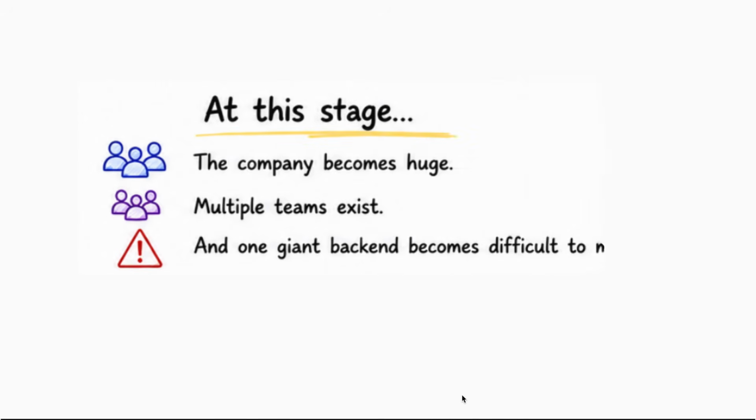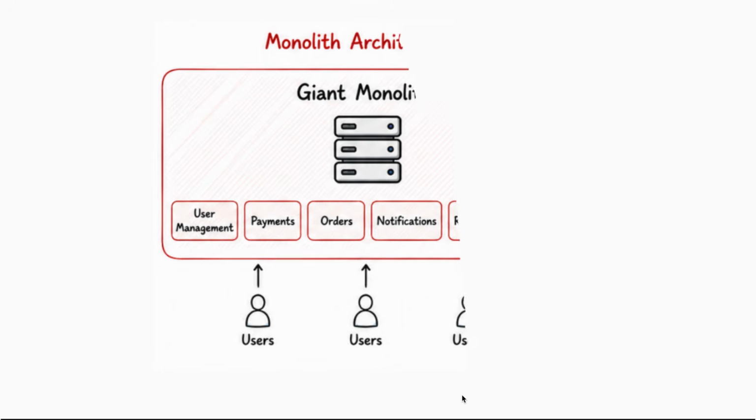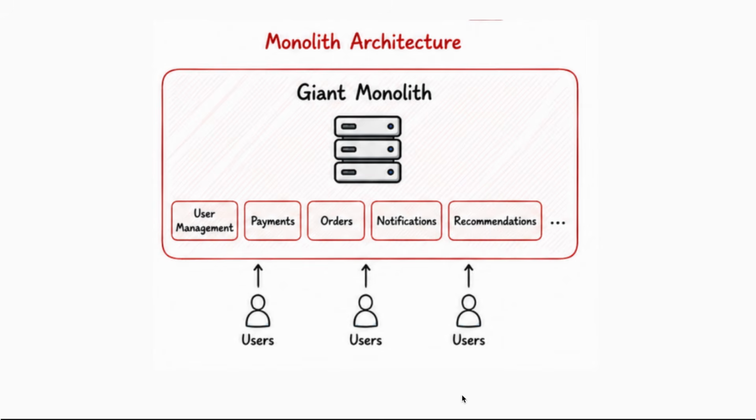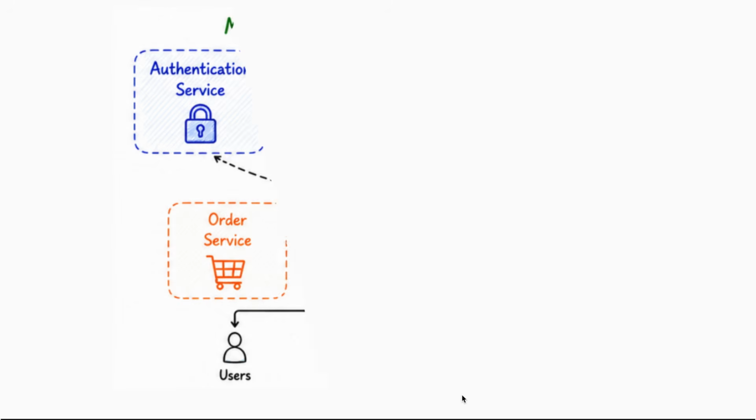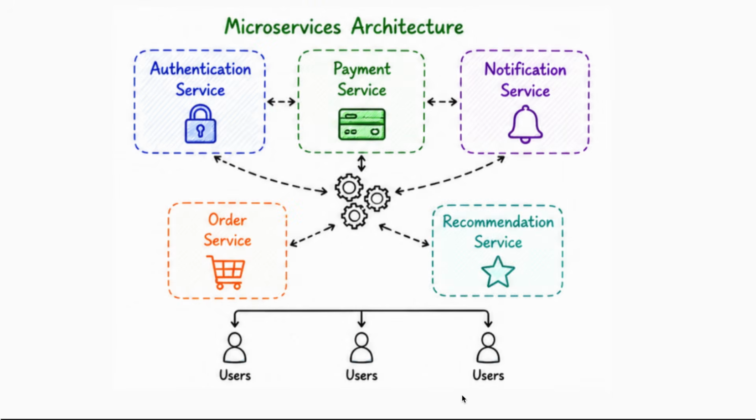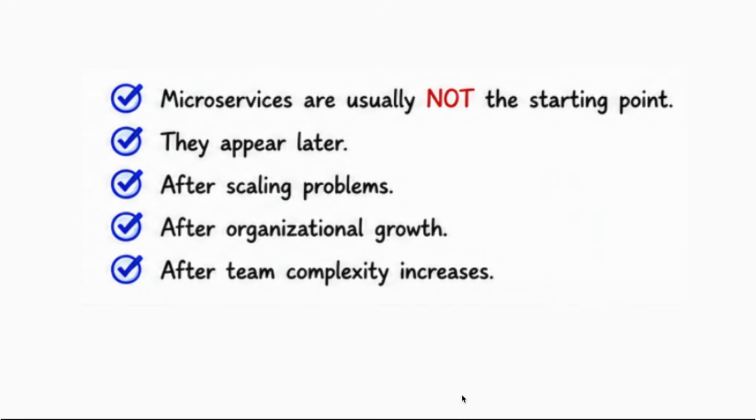At this stage, the company becomes huge. Multiple teams exist and one giant backend becomes difficult to manage. Now companies slowly split the monolith into services: authentication service, payment service, notification service, order service, recommendation service. This is microservices architecture. But here's the important lesson: microservices are usually not the starting point. They appear later, after scaling problems, after organizational growth, after team complexity increases.